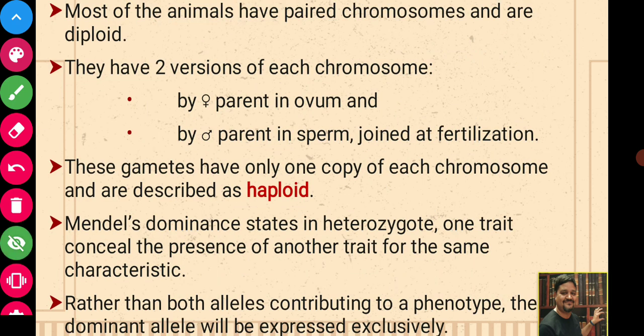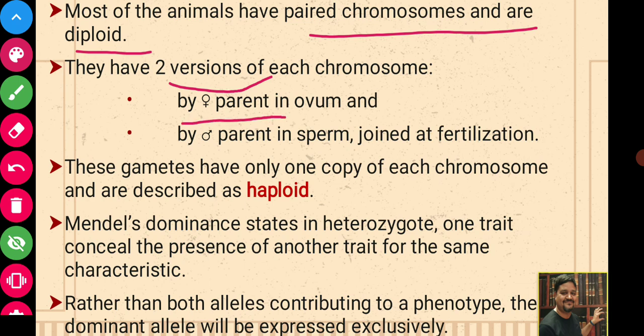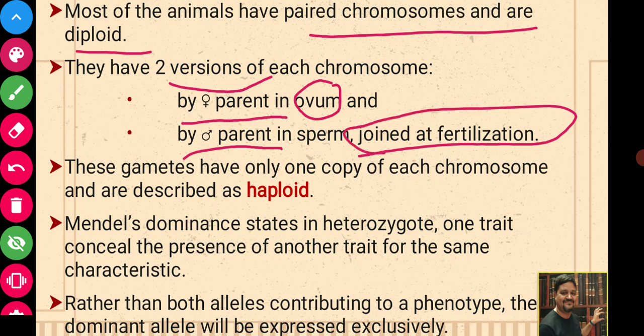Now, most animals have paired chromosomes and are diploid. They have two versions of each chromosome, that is, homologous chromosomes. One is from the female parent, coming in the ovum, and the other is from the male parent, coming in the sperm, and they are joined at fertilization randomly.